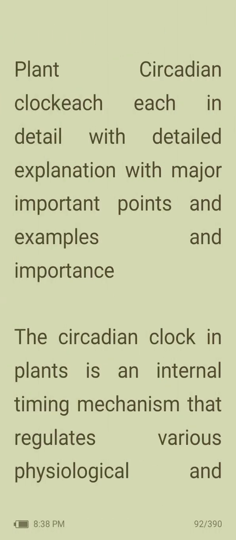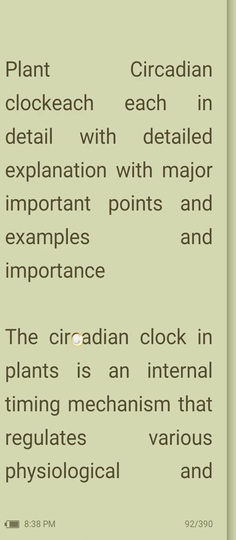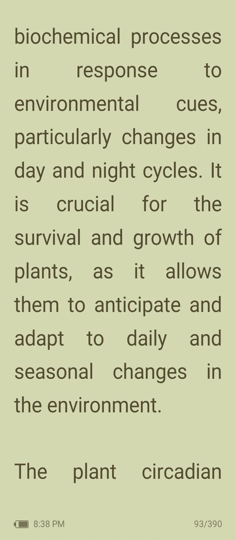Then, plant circadian clock. The circadian clock in plants is an internal timing mechanism that regulates various physiological and biochemical processes in response to environmental cues, particularly changes in day and night cycles. It is crucial for the survival and growth of plants as it allows them to anticipate and adapt to daily and seasonal changes in the environment.